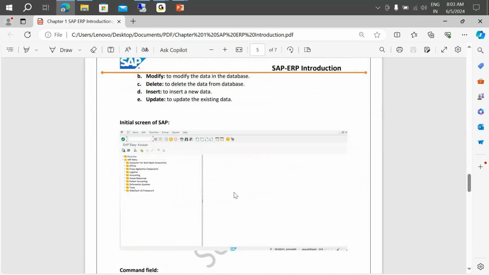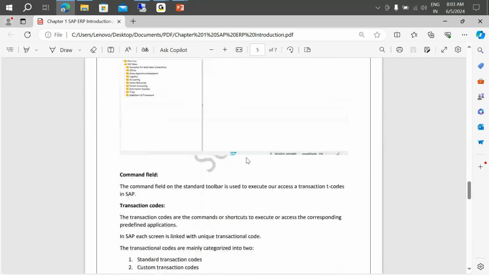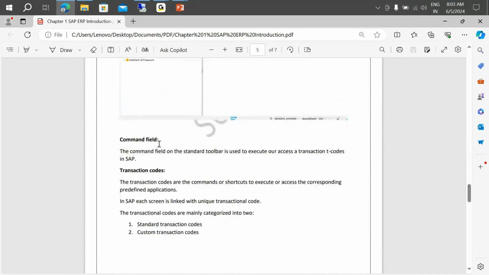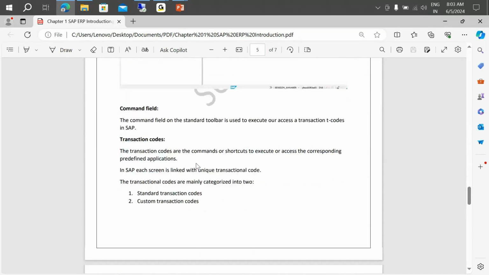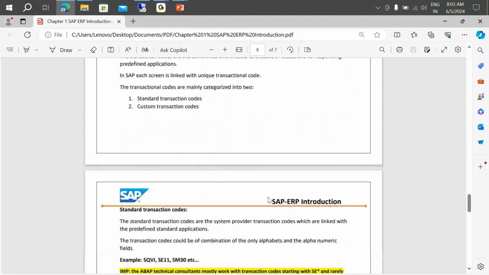Then the first initial screen of SAP, we have seen. Then the command field, the top left corner field in which we give the T codes, right? That is nothing but the command field, we've completed. Then transaction codes, we have standard and custom T codes, so this topic we completed.